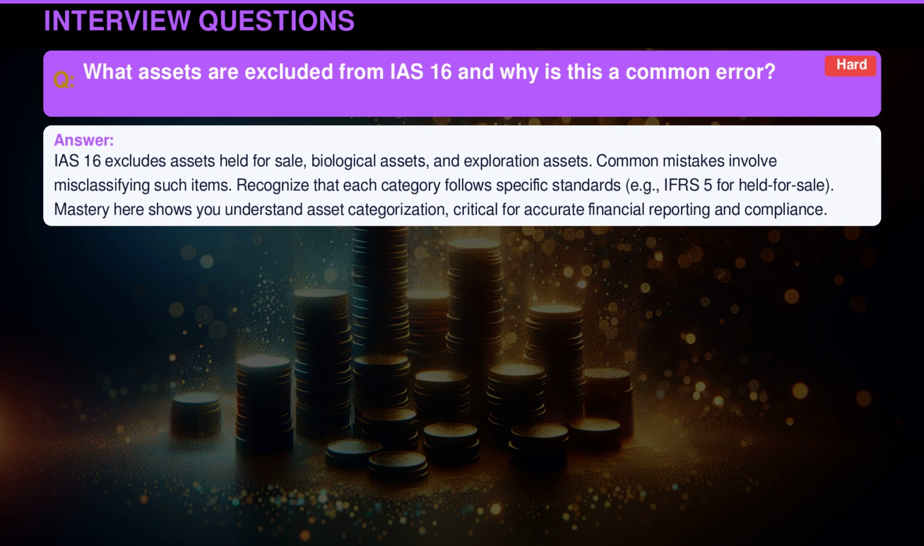IAS 16 excludes assets held for sale, biological assets, and exploration assets. Common mistakes involve misclassifying such items. Recognize that each category follows specific standards. For example, International Financial Reporting Standards 5 for held for sale. Mastery here shows you understand asset categorization, critical for accurate financial reporting and compliance.